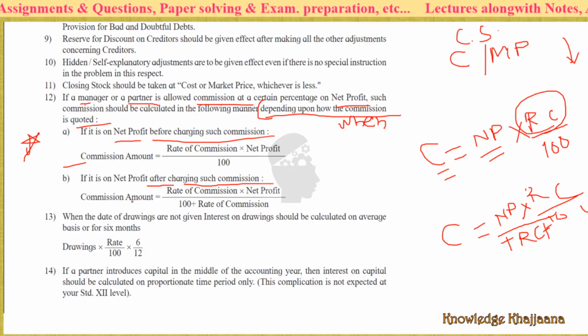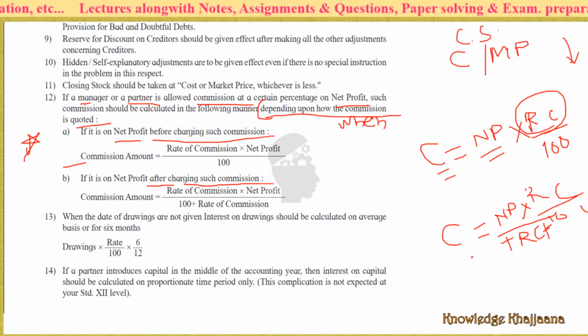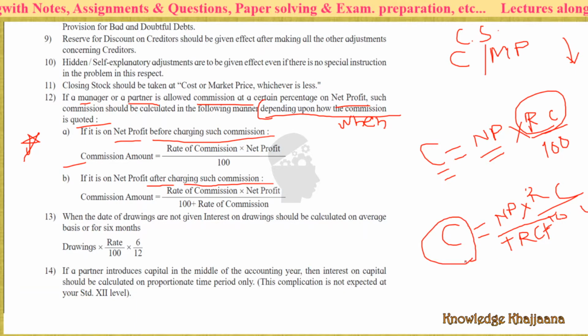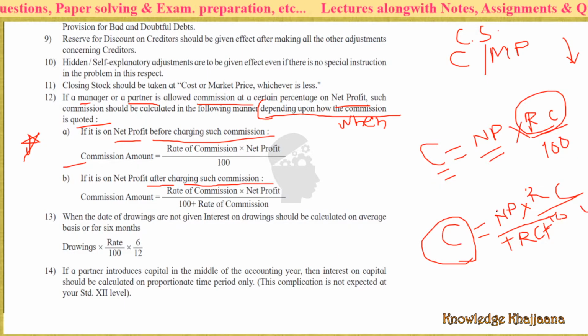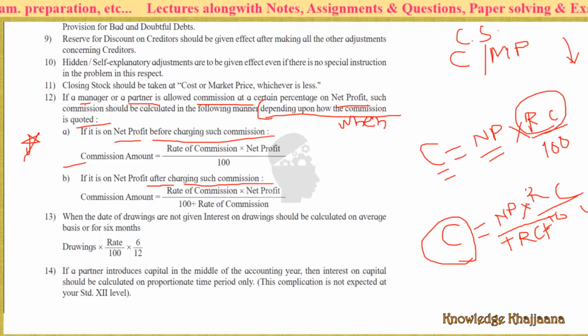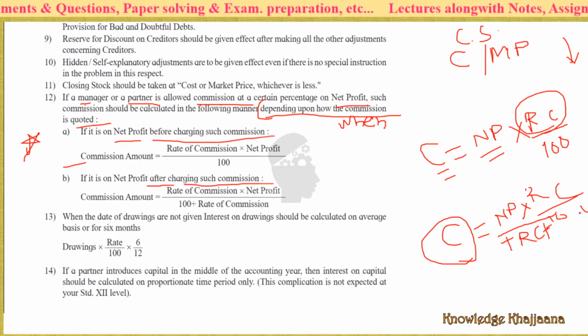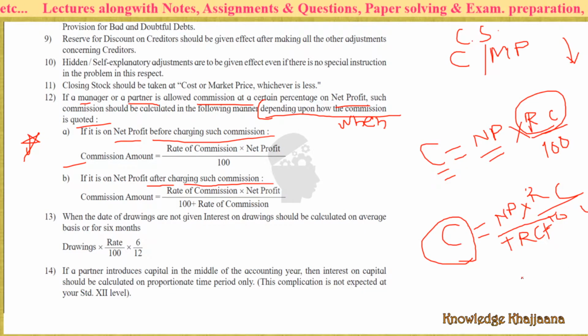If this amount is to be ascertained after charging the commission, then the formula is different.